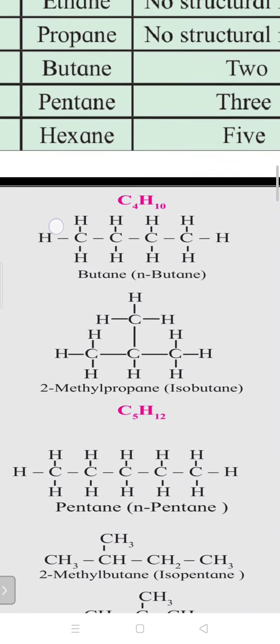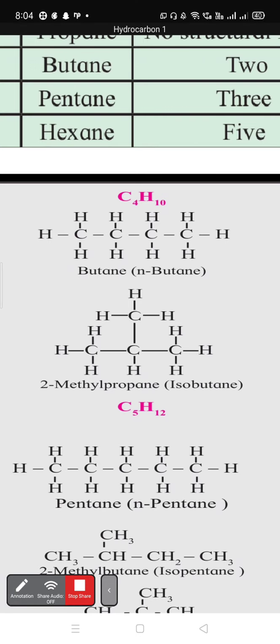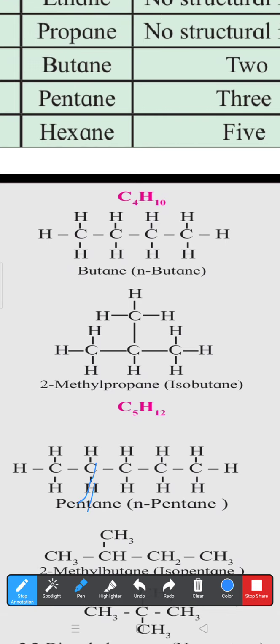C4H10, you can see in red mark. C4H10 is the molecular formula of this alkane. From that, first of all, we get the straight chain hydrocarbon. You see, carbon, carbon, carbon, carbon. So these are straight chain carbon atoms. And I said previously also, tetravalency means every carbon is surrounded by four bonds. First a bond between carbon and carbon, then carbon-hydrogen, carbon-hydrogen, carbon-hydrogen. So here there are four bonds around every carbon.